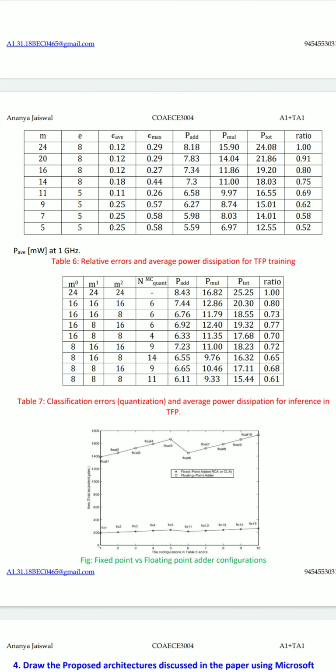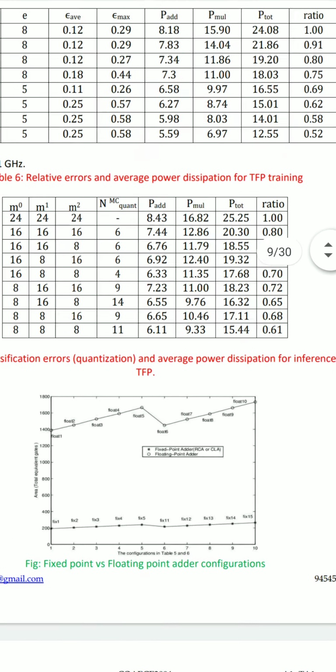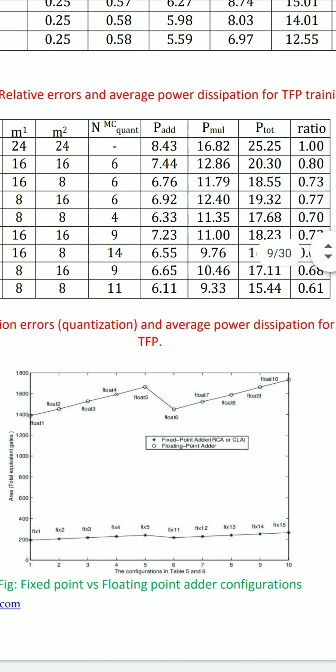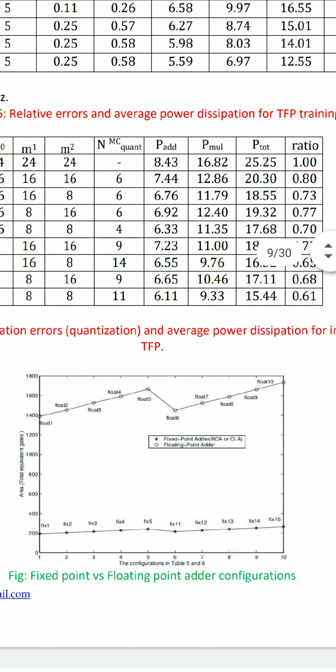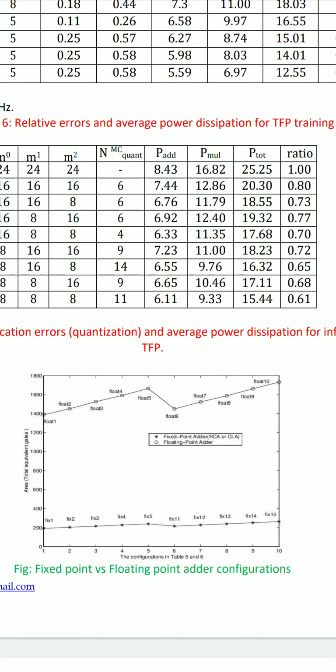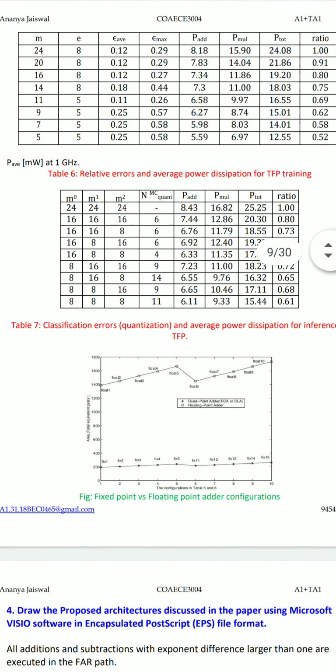If you see the graph given below, it shows the fixed point versus the floating point adder configurations. For a better view, I would like to zoom in on the same. As visible, the graph gives a clear difference between the fixed point and the floating point adder configurations. The y-axis gives the area, which has the total equivalent gates, and the x-axis gives the configuration, which is there in Table 5 and Table 6.